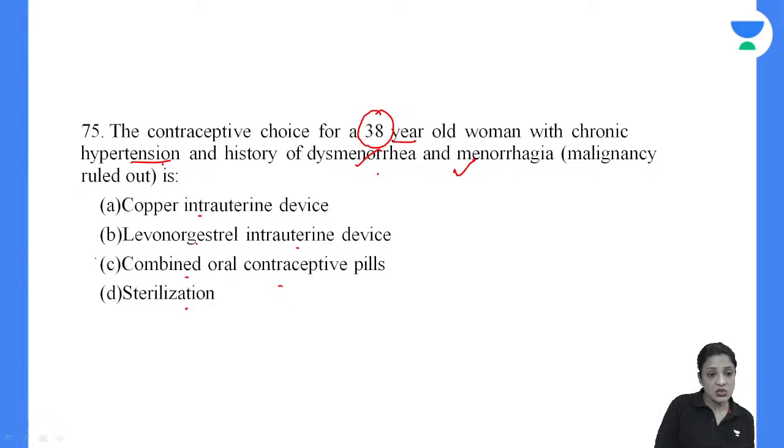Okay. So we have two answers, B and C. She's having hypertension, chronic one, so you will probably avoid estrogen. She's 38, so she will probably need a long-acting one, and she's also having dysmenorrhea and menorrhagia. So if you give a copper IUCD, that is going to increase the dysmenorrhea and menorrhagia. Combined pills would have been good because they decrease the rate of the blood flow and the pain as well, but because of hypertension, you cannot give it. So levonorgestrel IUCD would be the best choice.